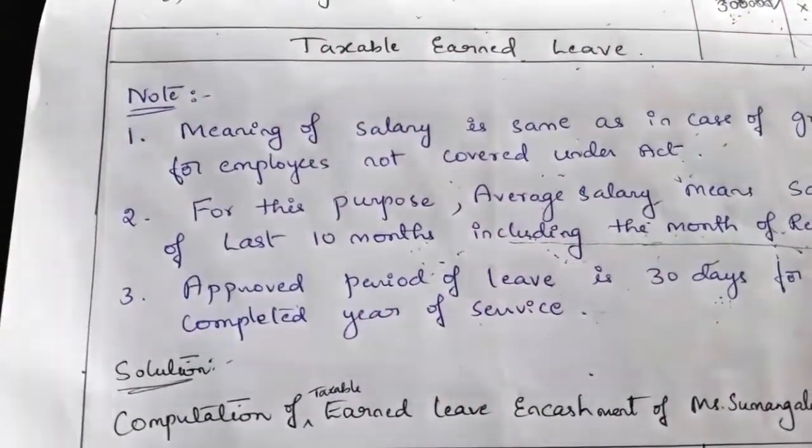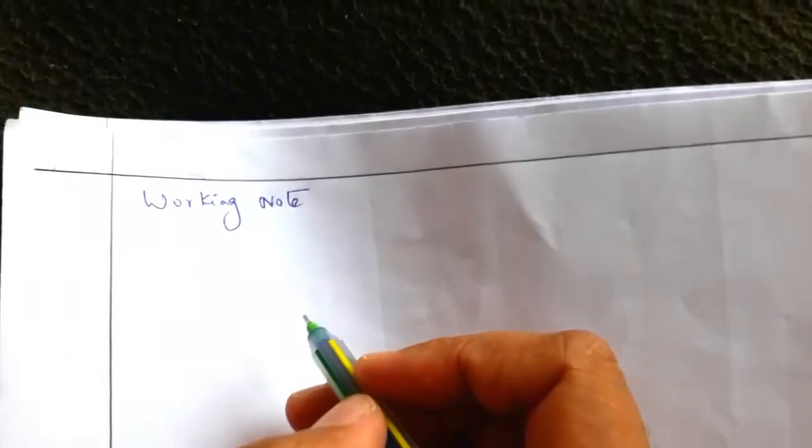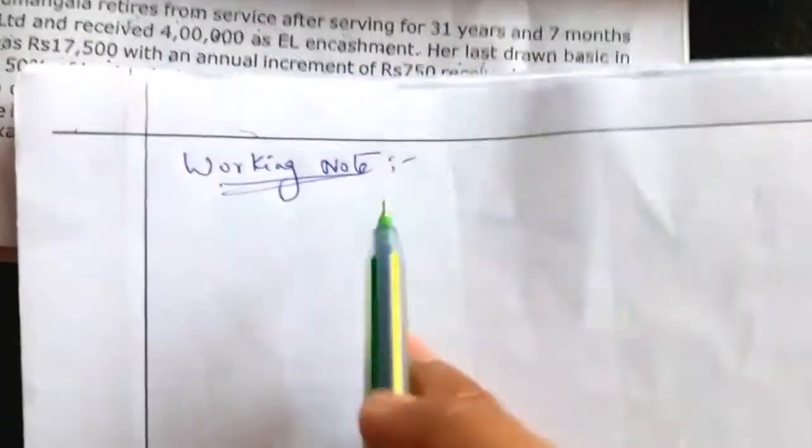So now we'll calculate what this salary means. Write working note. So here we have to compute the salary first.